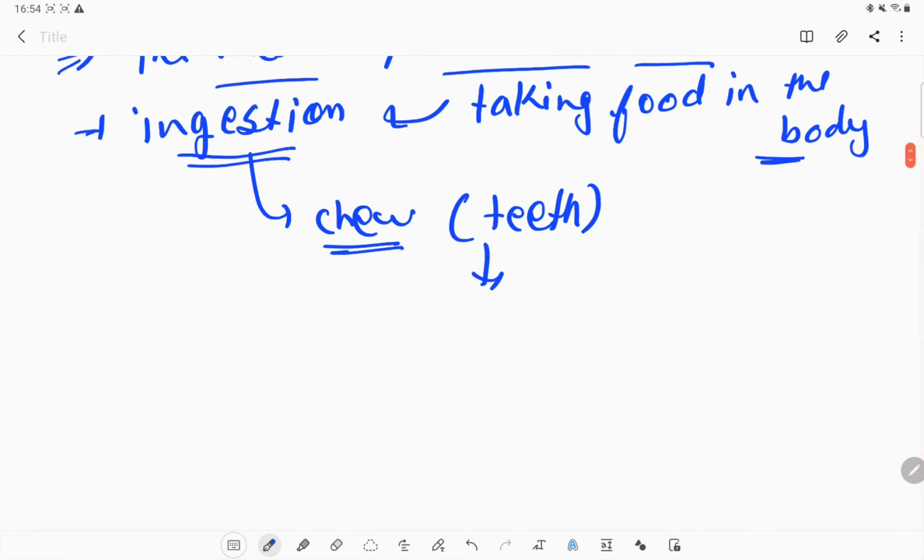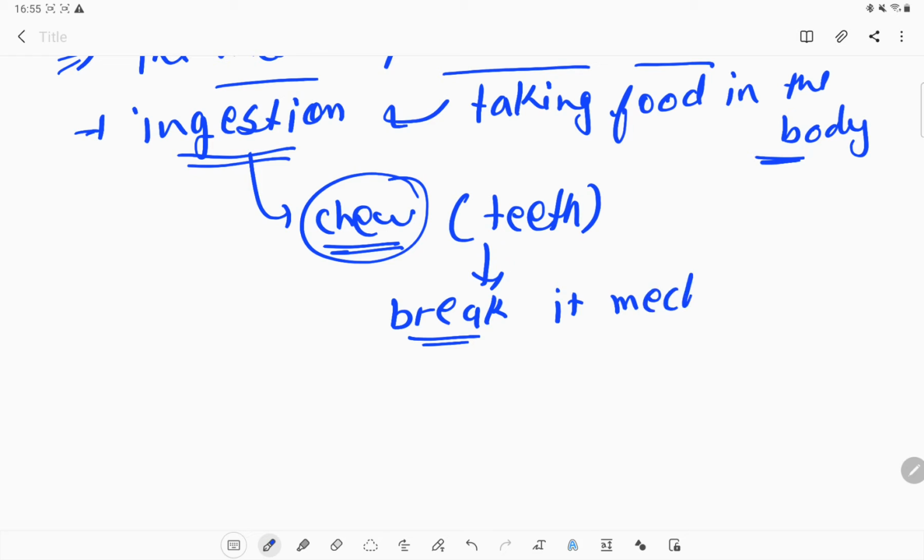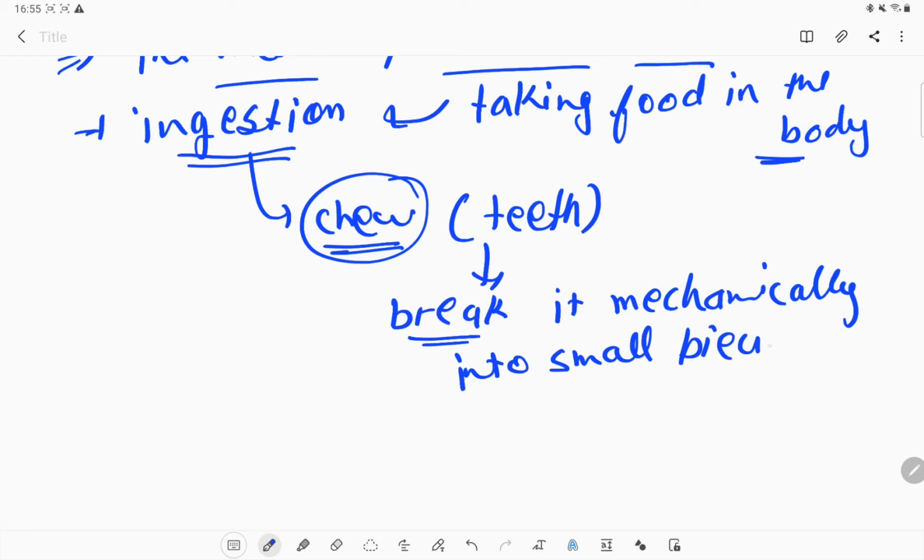Because of this chewing, what happens? They break the food mechanically into smaller pieces. This is the main function of our teeth, to break the food mechanically into smaller substances so that the food can be absorbed and digested easily.